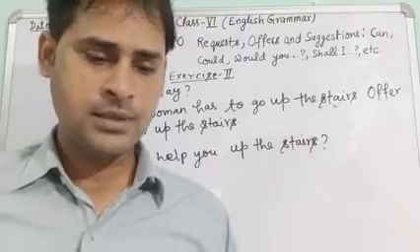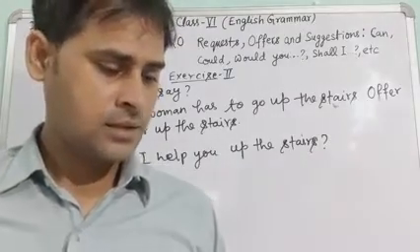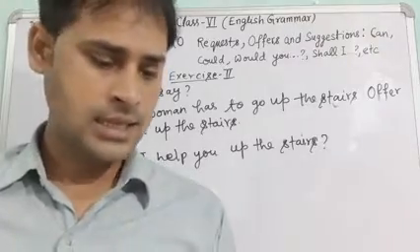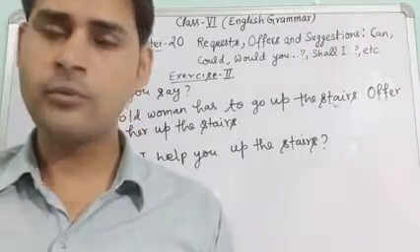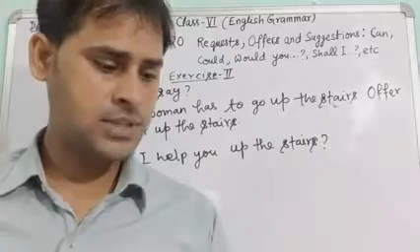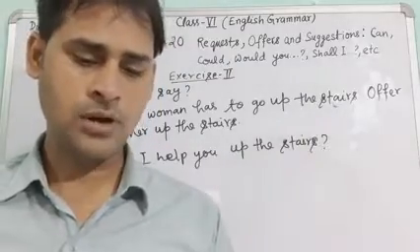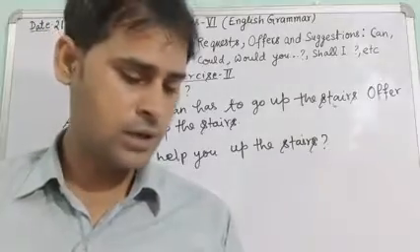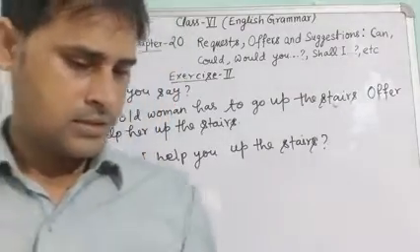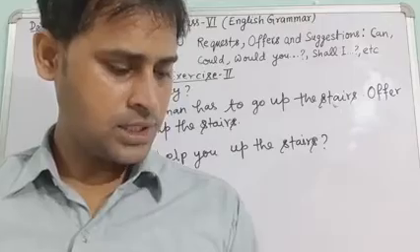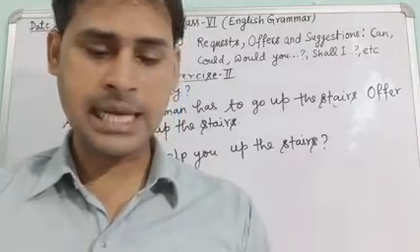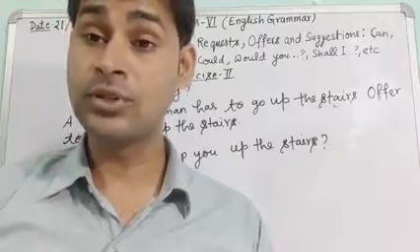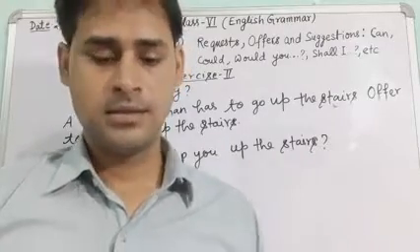Okay, so in the copy you will do only exercise first and second, and 5 questions you have to do. Means here you have to do all questions of exercise first, and in exercise second you have to do only 5 questions, but in the book you have to do all. Thank you.